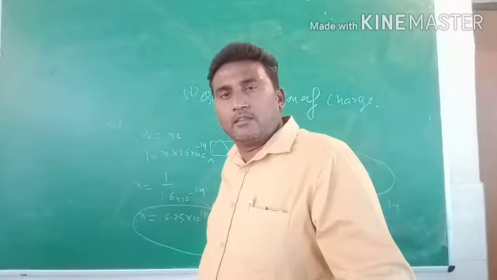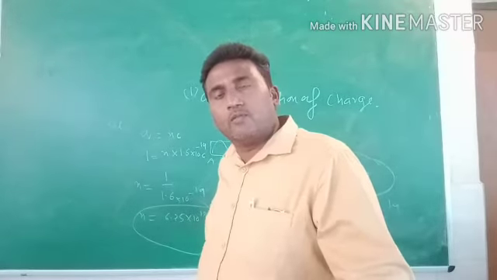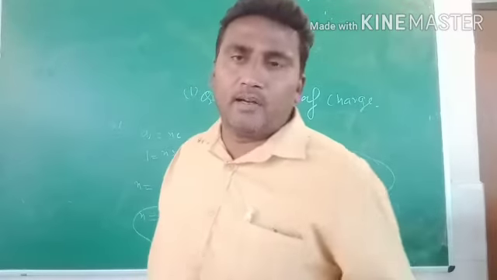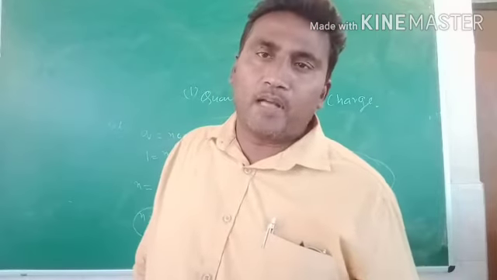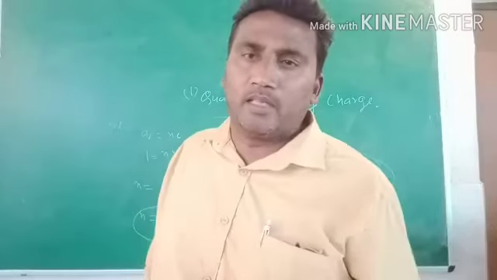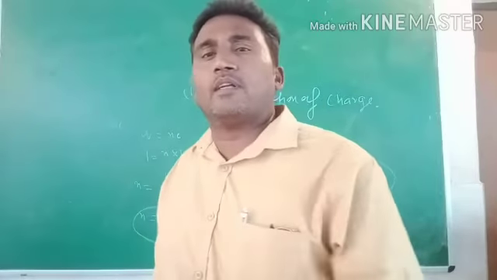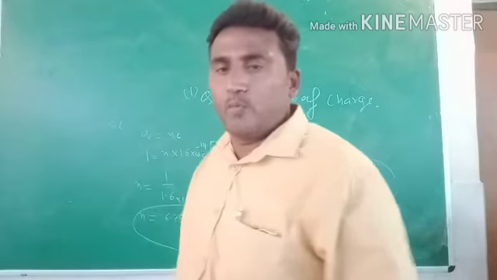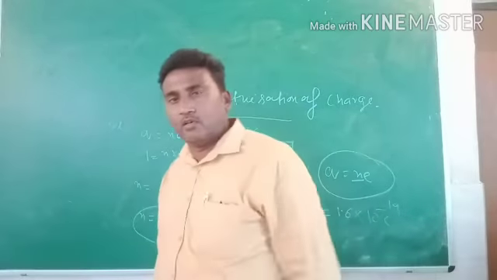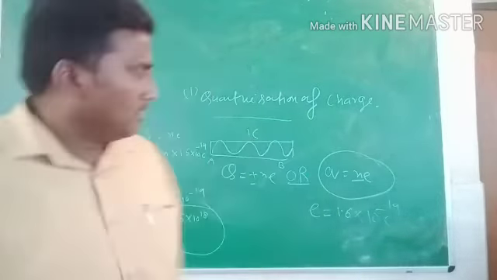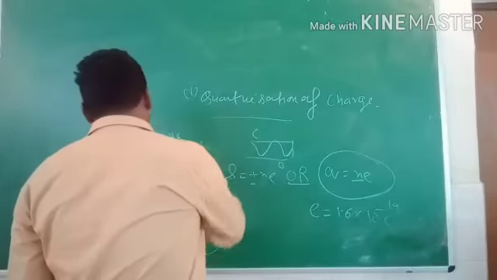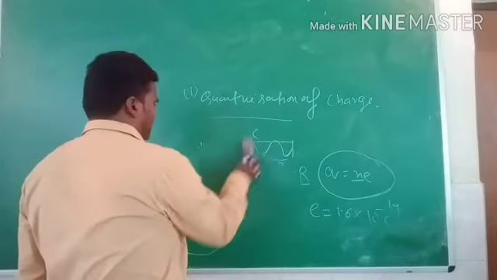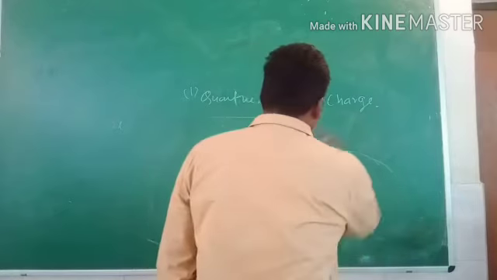In another way we can say, the number of electrons transferring from one end to another end is also known as the quantization of charge, and it is represented by Q is equal to plus minus Ne, or Q is equal to Ne. Now we discuss another topic in this chapter, conservation of charge.